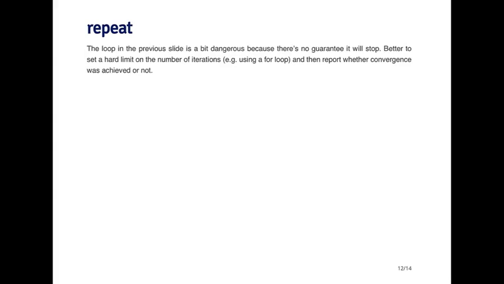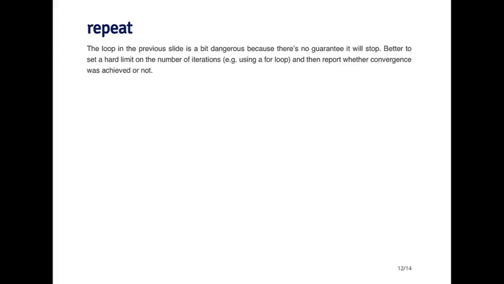So there's one problem, which is that, first of all, it requires an algorithm that is guaranteed to converge, and not necessarily every algorithm has that property. Second of all, it does depend a little bit on the tolerance, so the loop will run longer if the tolerance is smaller, generally speaking. And because it's hard to predict how long this loop will run, it can be a little bit dangerous because it's unpredictable. It could theoretically run forever, and you have no way to guarantee that the program will stop at some point. So this construct, although it's theoretically the right thing to do, it's usually not a good idea. It's probably better to use a for loop that has a hard limit on the number of iterations that it's allowed to run.